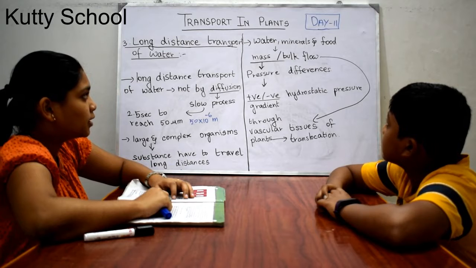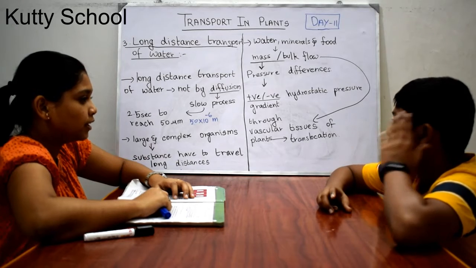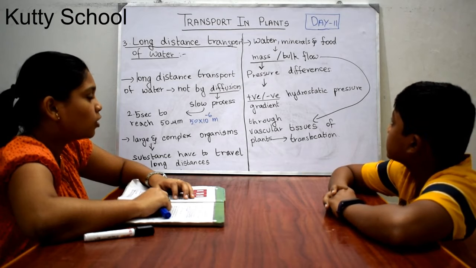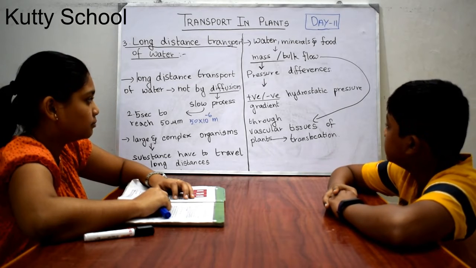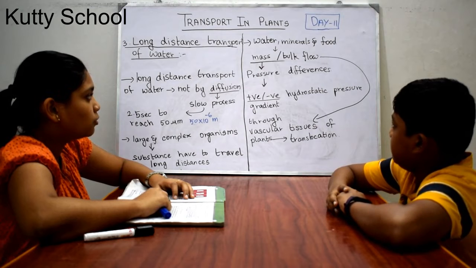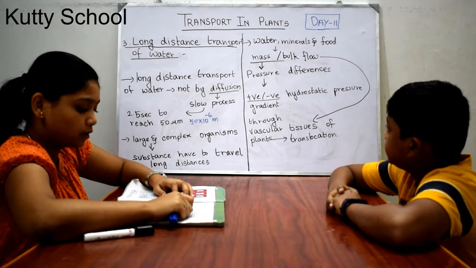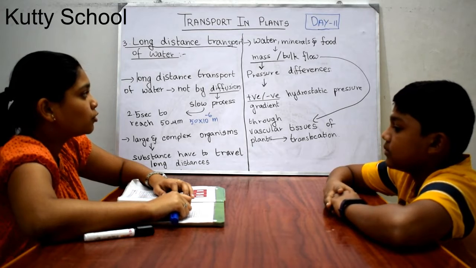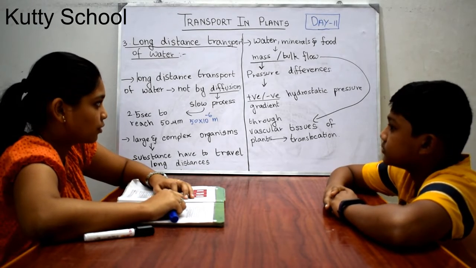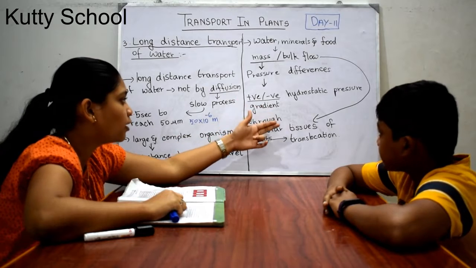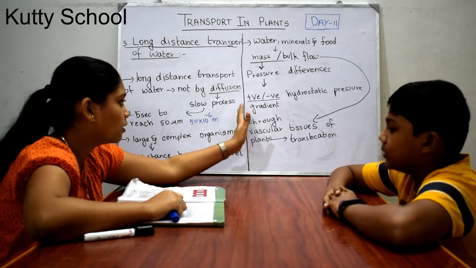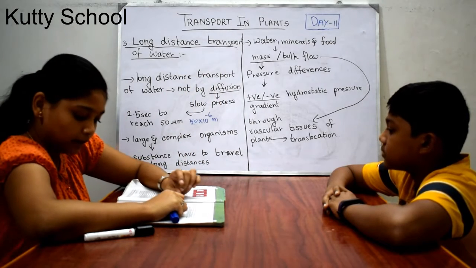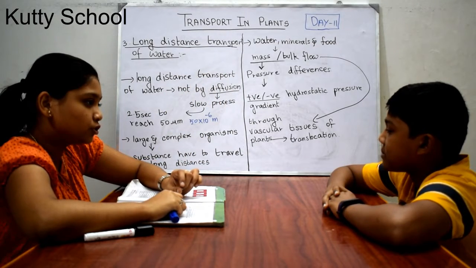Generally, water, minerals and food are transported in plants by the mass or bulk flow mechanism. Mass or bulk flow is water movement through pressure differences. It may be a positive or negative hydrostatic pressure gradient. A positive hydrostatic pressure gradient is like a garden hose.